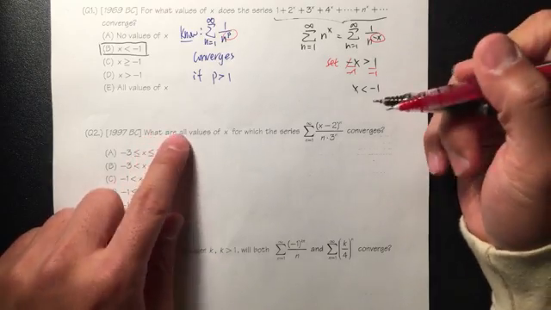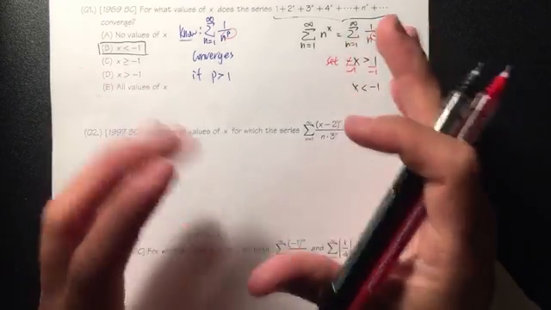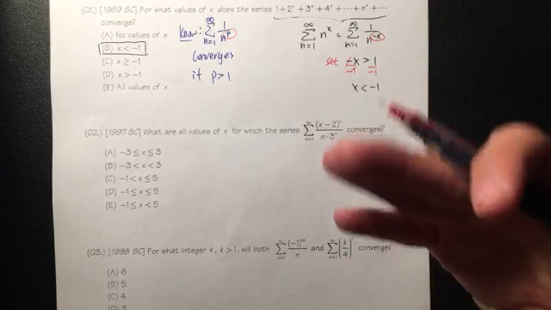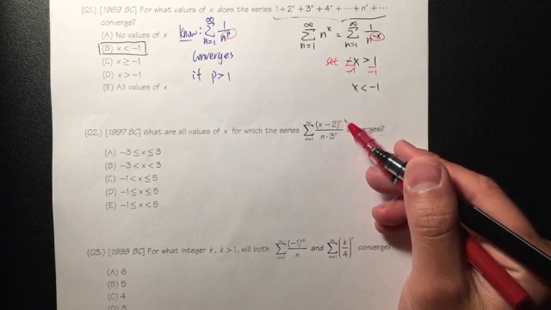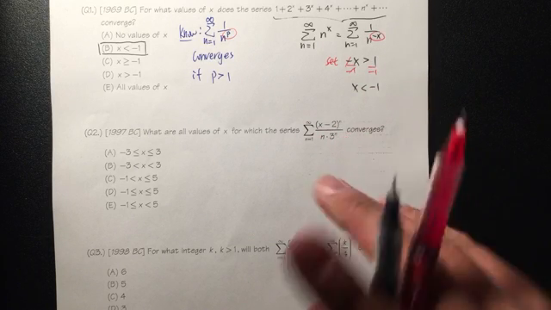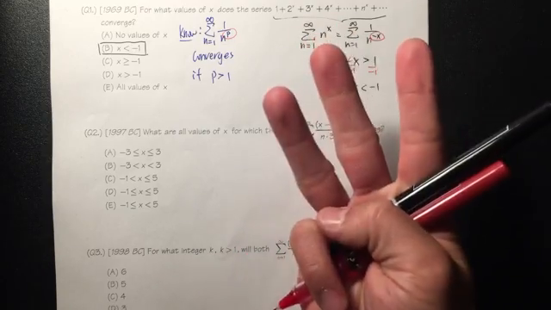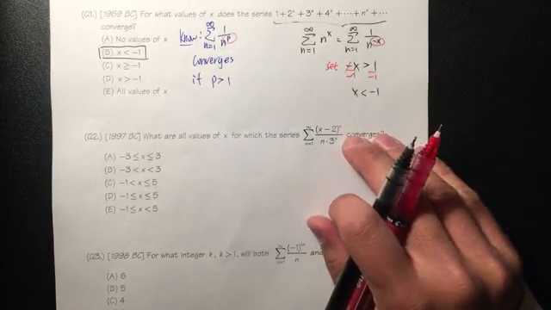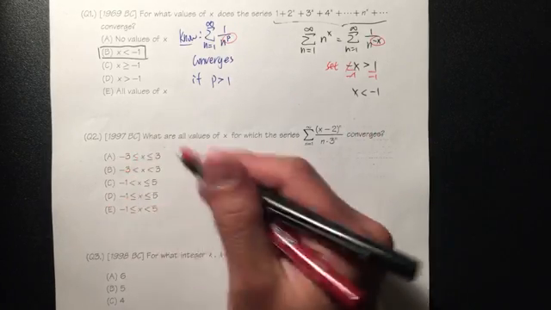Okay, so we are trying to find all the values of x for which this series converges, right? And let me tell you guys, this is a quick way to do it. And I will do this in detail if there's any request, okay? First of all, I noticed that on the top, I have this raised to the nth power. On the bottom, we also have 3 to the nth power, right? In this case, I want to make this part 3 as well, and also -3. And you don't really have to worry about doing the ratio test to figure out the radius of convergence. You can actually just use the answer choices here.